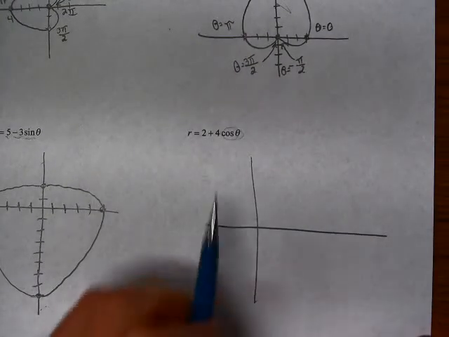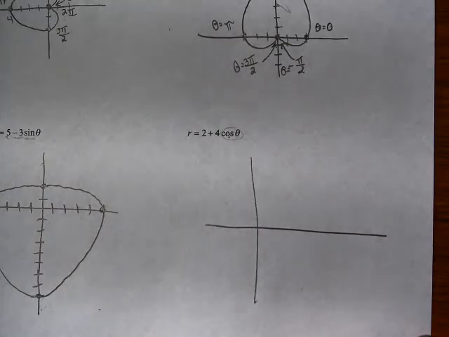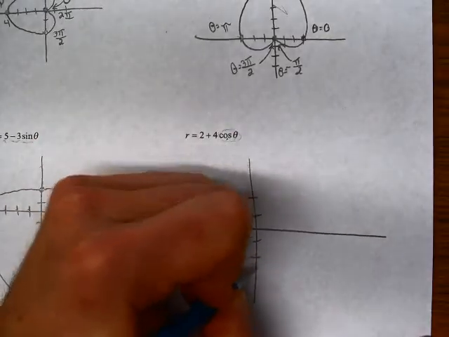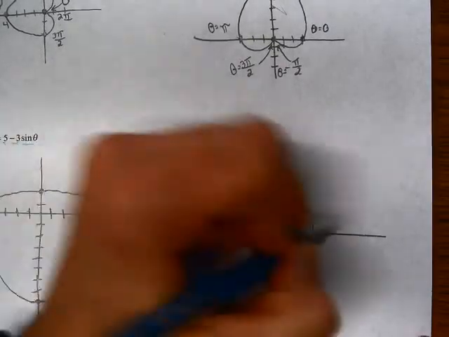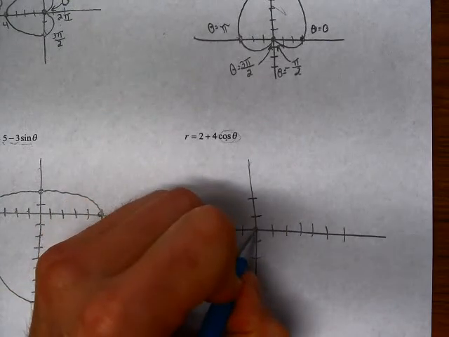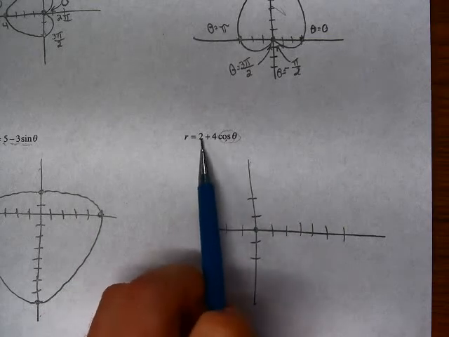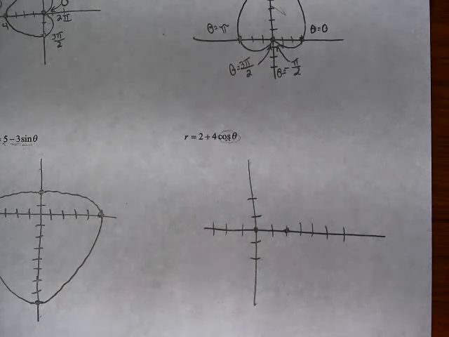All right, we're going to have a shape that has x-axis symmetry because of that cosine. We are going to cross the origin. If cosine is equal to -1, we're going to have 2 minus 2 is -2, so that's going to put our inner loop here.